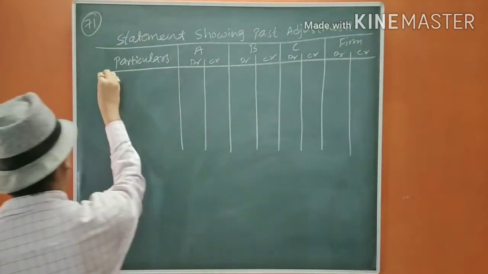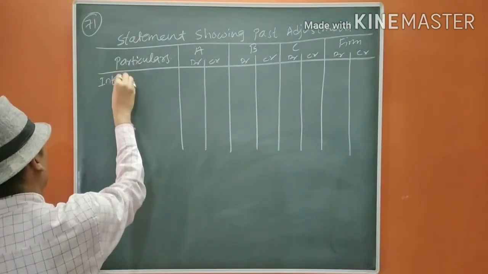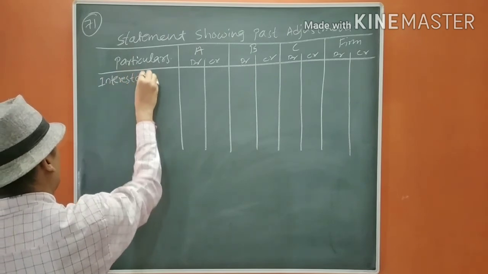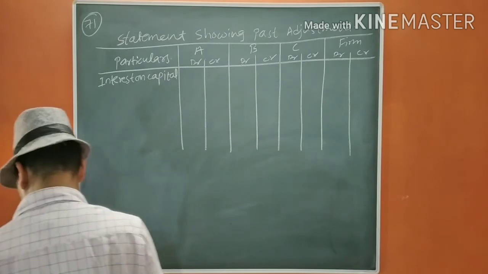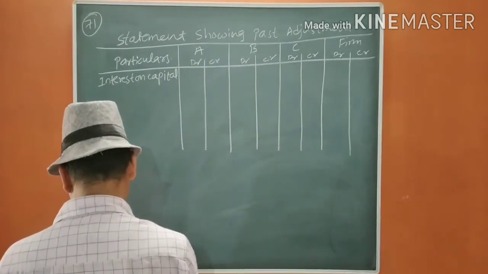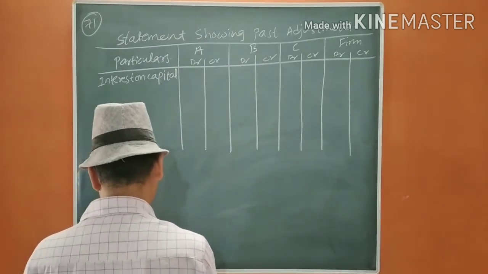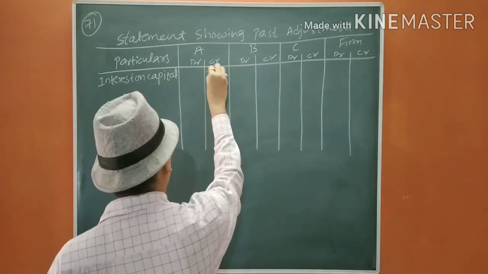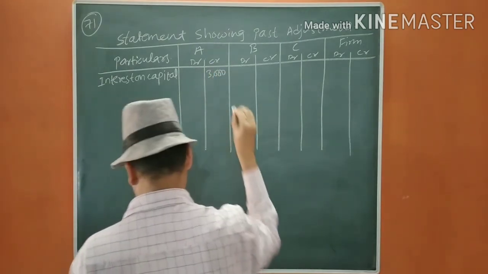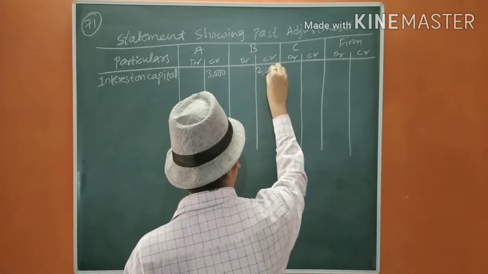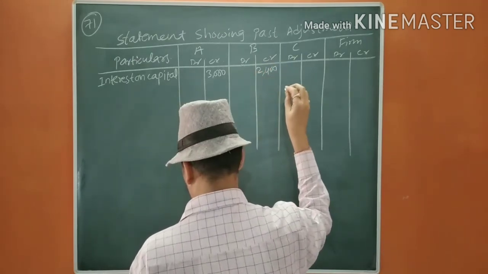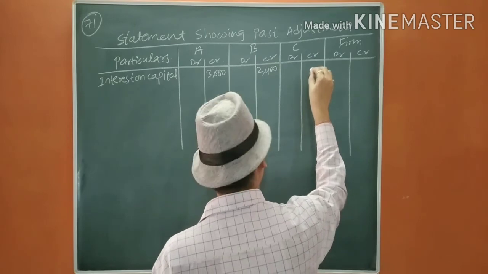Now, first interest on capital, that is 6%. 6 5s are 30,000. 6 4s are 24,000, and 6 3s are 18,000.